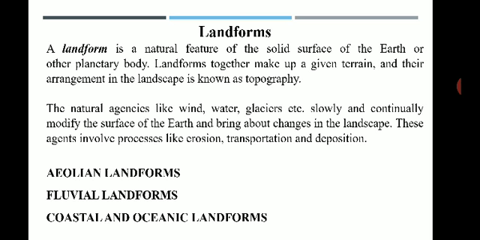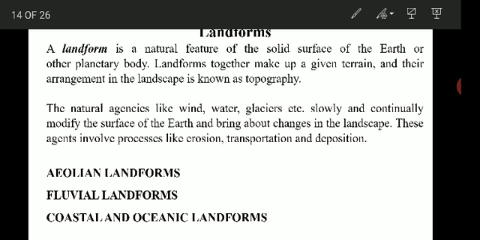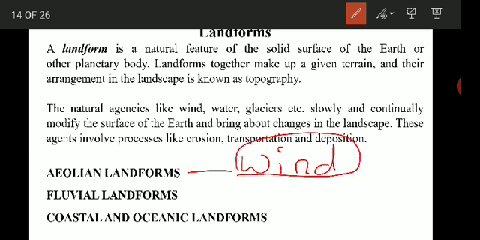So first one is aeolian landform. Here the word aeolian stands for the landforms which are formed by wind. It may be erosional or depositional activity which is taking place by the wind. So wind is the main active agent. The landforms formed because of the wind are called aeolian landforms.